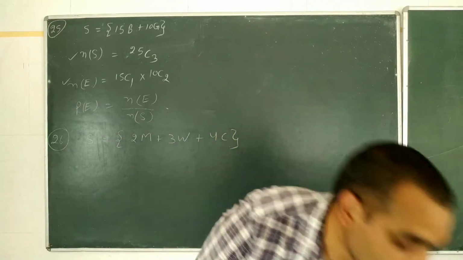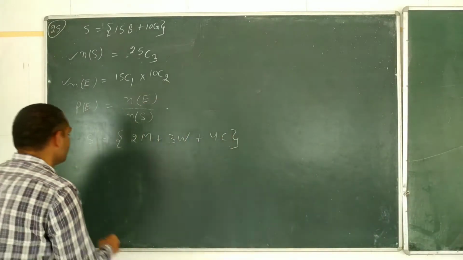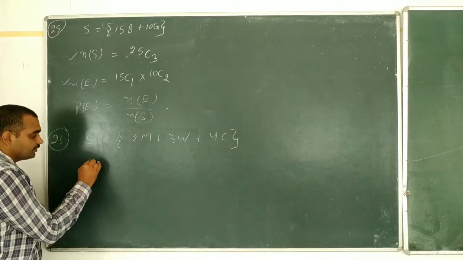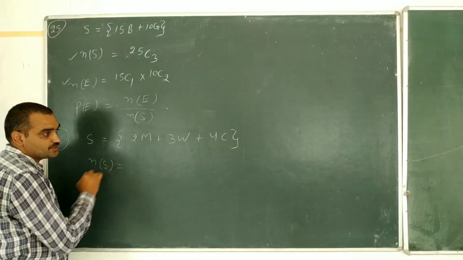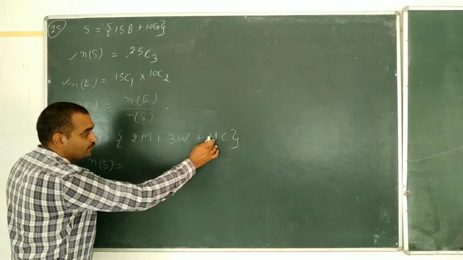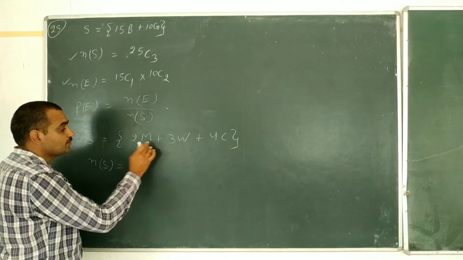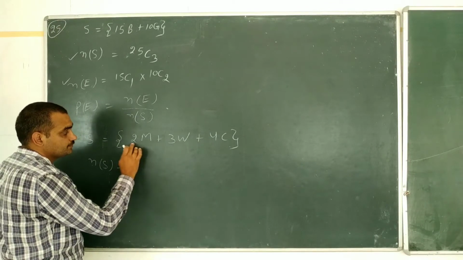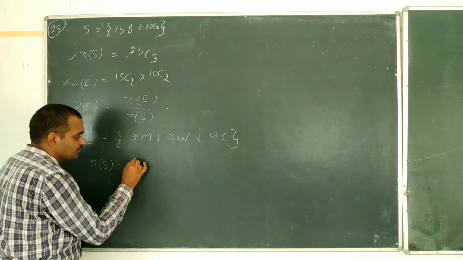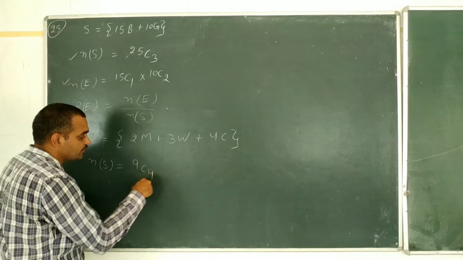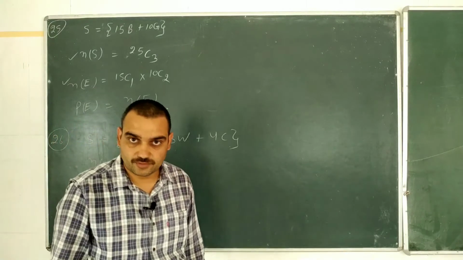Exactly 2 of those are children. But our event says the number of elements in our sample space is 4 plus 3 plus 2, that is 9, and we have to select 4 out of those.